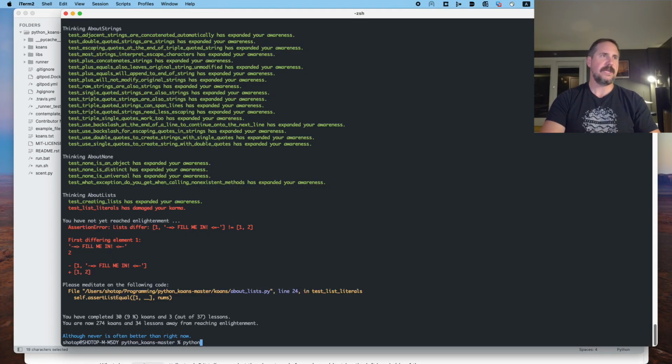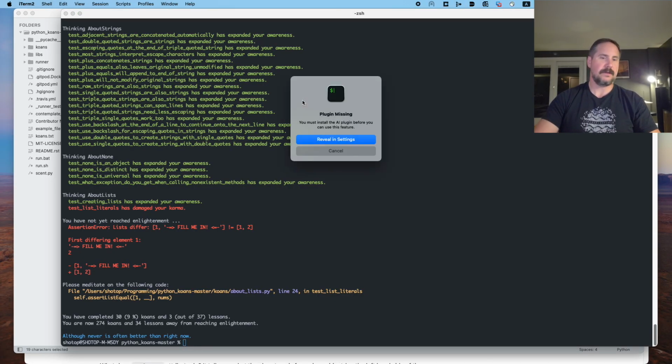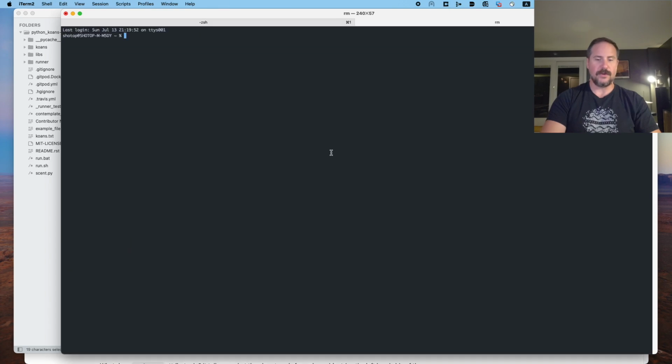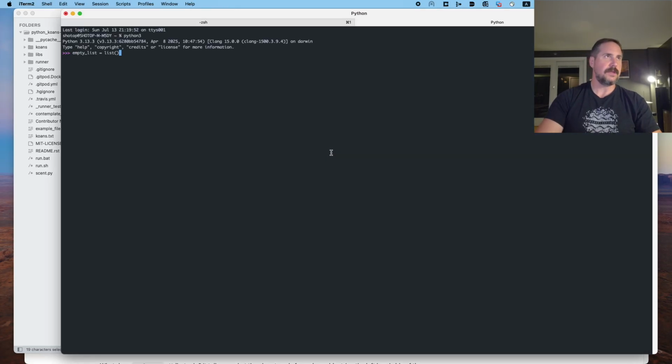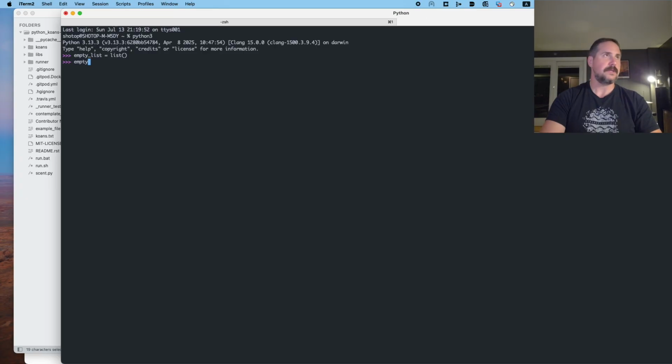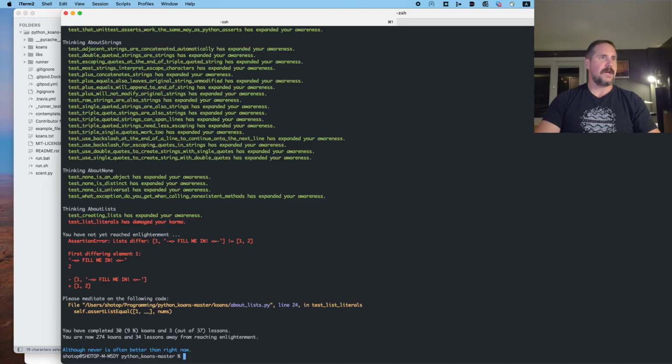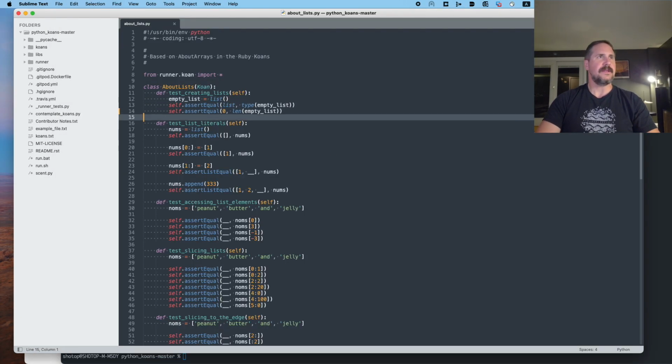Python 3, and you know what I will do? I'm just going to not do that. I'm just going to open a new window and run Python 3 and just have our IDE going right here. All right, and then we're going to say empty list equals list with no argument. And then I'm going to just type what is empty list right now. And it's just an empty list. All right, run this again. Line 24. Okay, so test list literals.